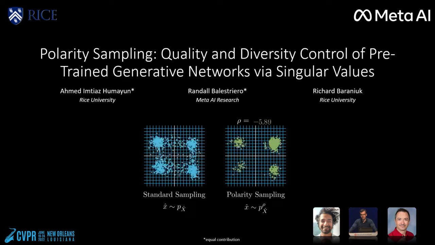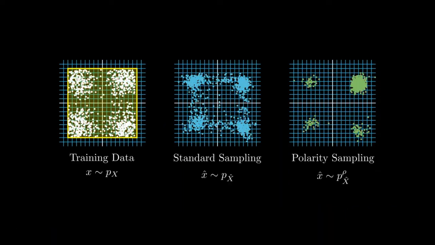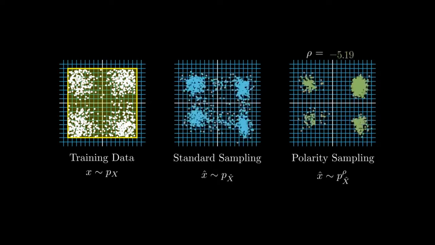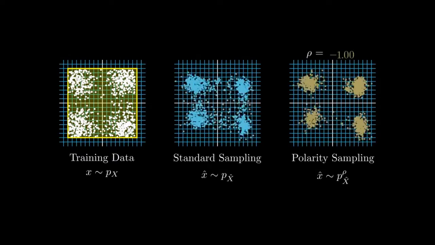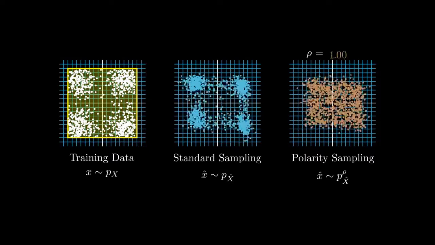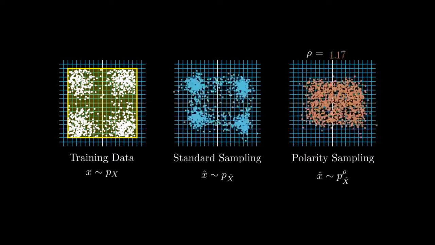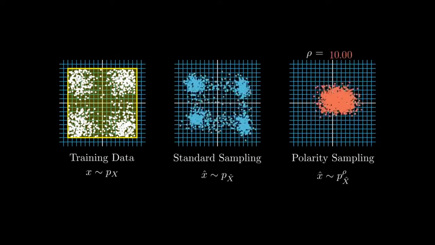We present polarity sampling, a provable method for controlling the generation quality and diversity for any pre-trained deep generative network. We propose a novel latent space distribution that is controlled by a single parameter called the polarity parameter rho. Polarity sampling allows us to control the distribution on the output manifold of any generative model in a plug-and-play fashion. It allows the user to focus the sampling on the modes, sample uniformly from the output manifold, or sample the anti-modes of the distribution learned by the generative network.